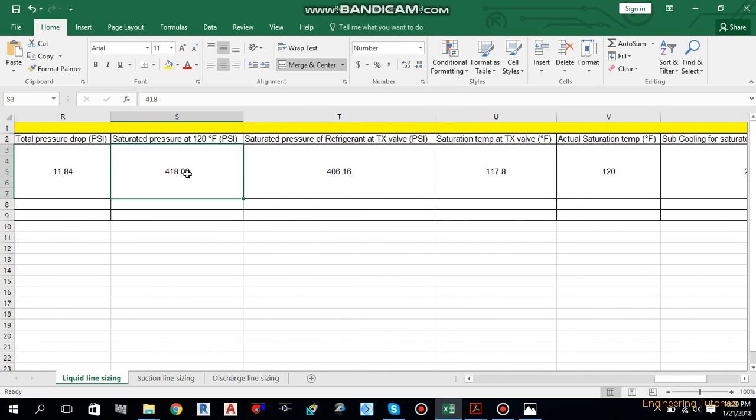Saturated pressure at 120 degree Fahrenheit. We know that the condenser operates at 120 degree Fahrenheit. So this is the saturated pressure at the condenser. We want to calculate the saturated pressure. What will be the saturated pressure at 120 degree Fahrenheit? We can calculate this by using a PT chart.